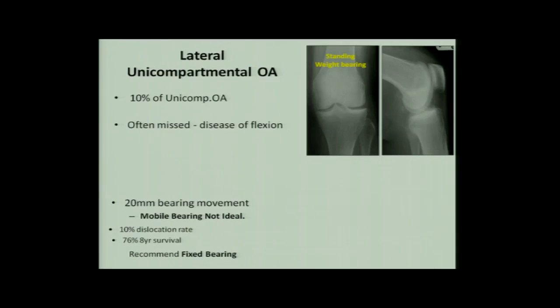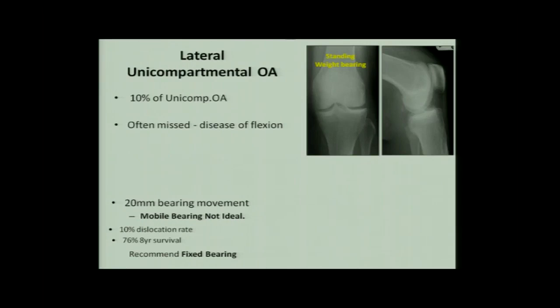mobile, because lateral meniscus is very mobile. Lateral collateral ligament is far away from the joint. On the medial side, the medial collateral ligament is hugging the bone. It stops the meniscus from dislocating. On the lateral side, the chances of dislocation are higher. Therefore, if we have to do a lateral unicondylar replacement, we would prefer to do a fixed type of unicondylar